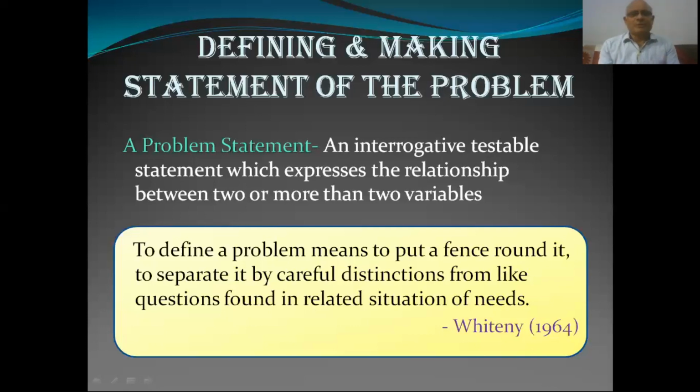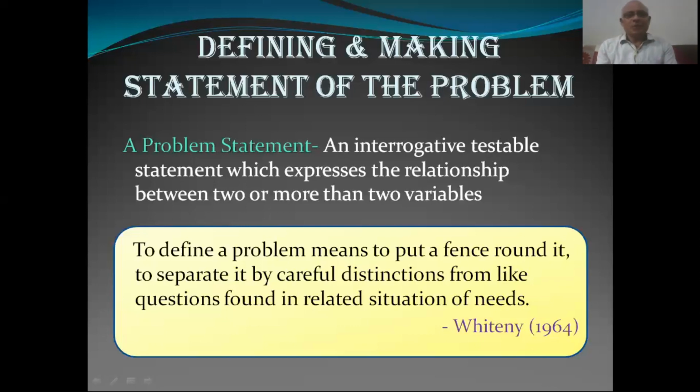A few tips that will be found useful by a researcher in setting down on paper the final definition of a problem are: be sure that the topic chosen is neither too vague nor too broad in scope.